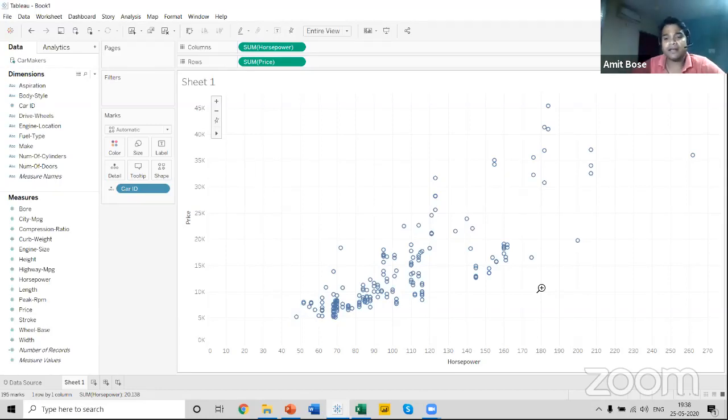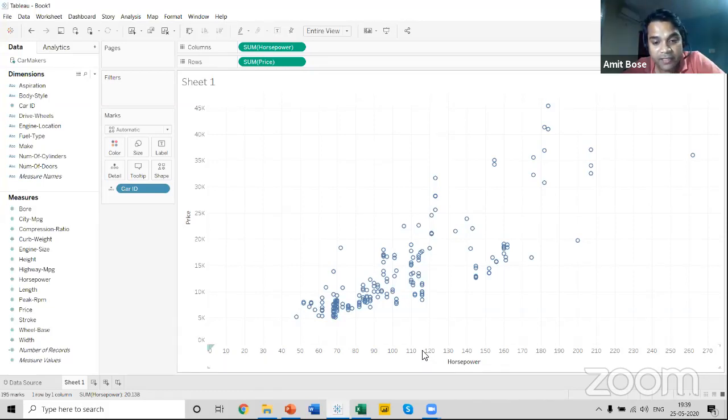How can we add a reference line? Now, some of the people might not be getting this particular x-axis detail. The numbers may change for some of the people. It depends on the screen size and resolution, guys. So please don't get confused. Let me make things very clear for you.